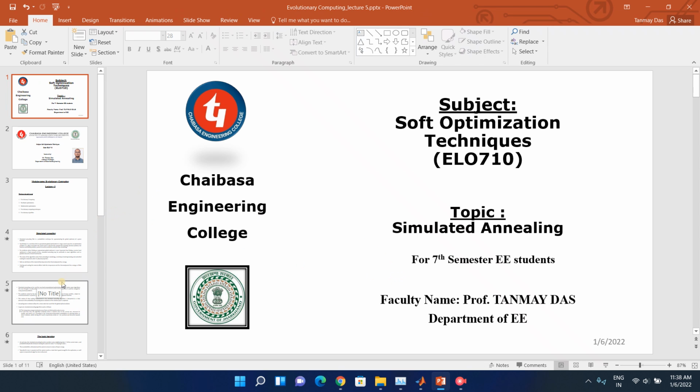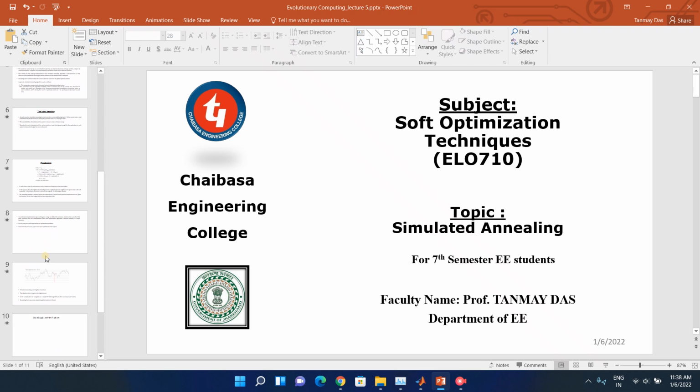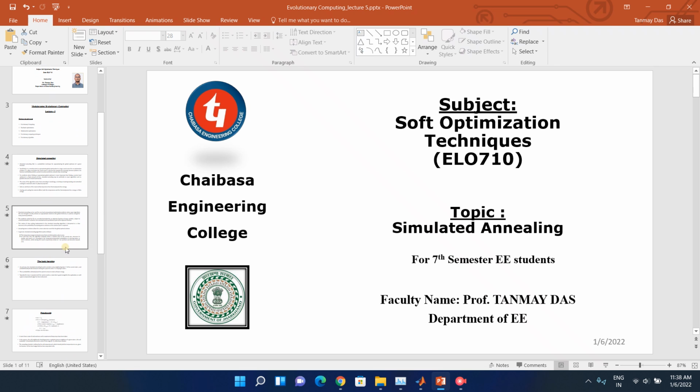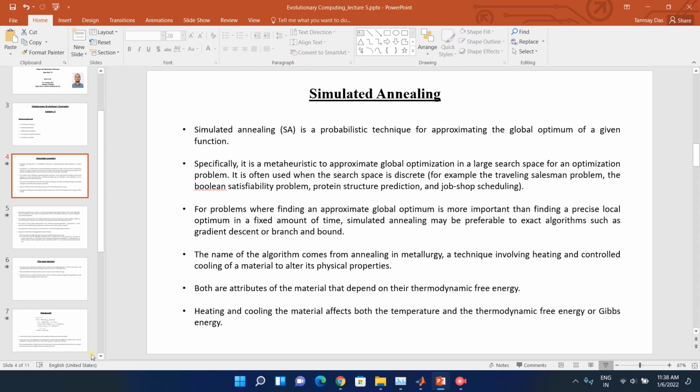Okay, so let me just start. In the last lecture of the soft optimization technique subject, I discussed the concept of the simulated annealing algorithm. I have gone through the basic idea of simulated annealing. It was discussed that it is an industry inspired optimization technique where the